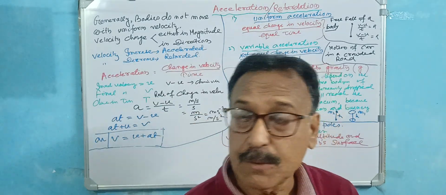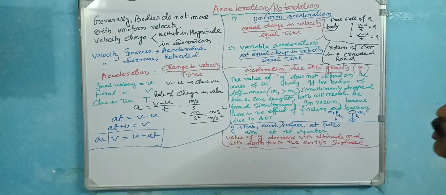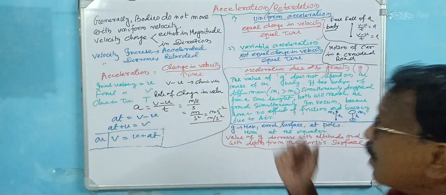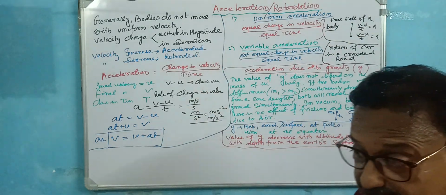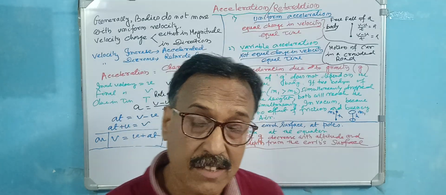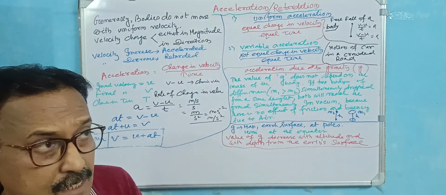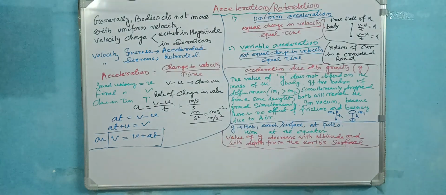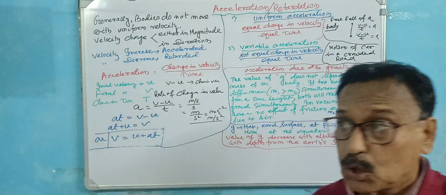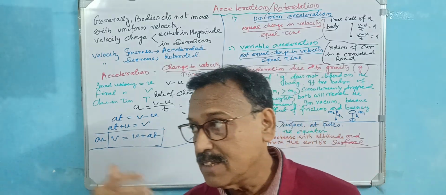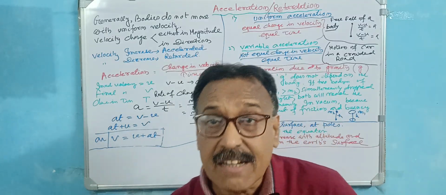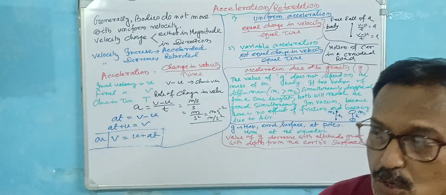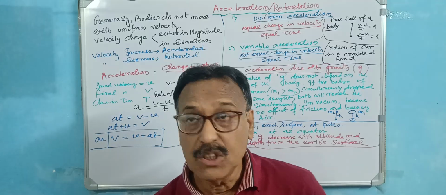Today I will discuss physics, motion in one dimension. Under motion in one dimension, I already discussed velocity, rest and motion, speed, and the one main important thing is acceleration and retardation, which is a very interesting thing. Any moving vehicle does not continue to move with equal velocity. There is a certain slow motion, a decrease or increase, so acceleration or retardation is a new idea. What is acceleration? What is retardation? On the basis of this, we discuss here.